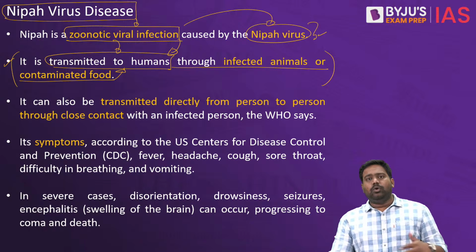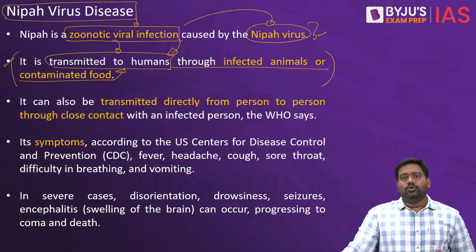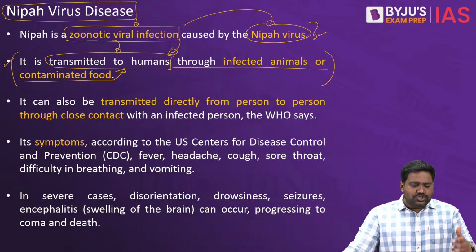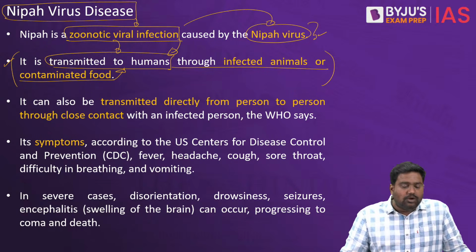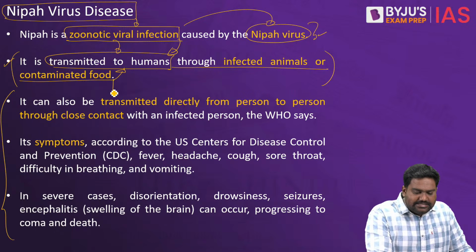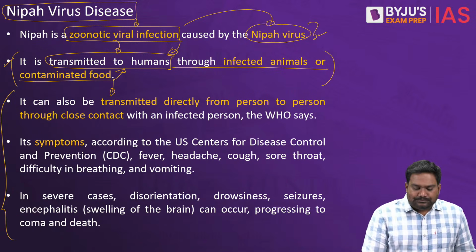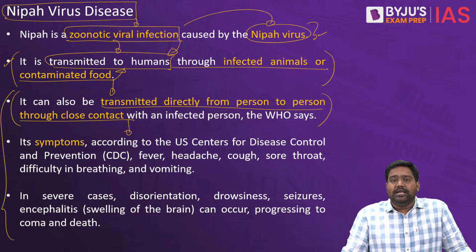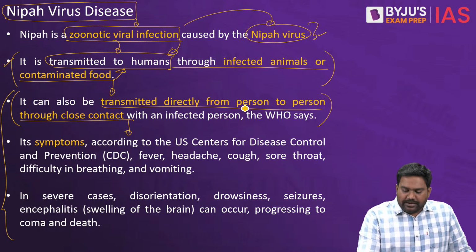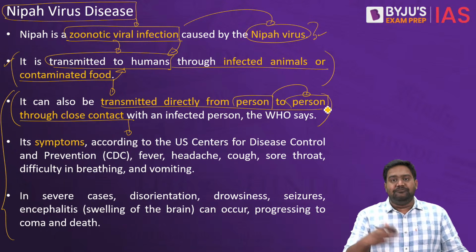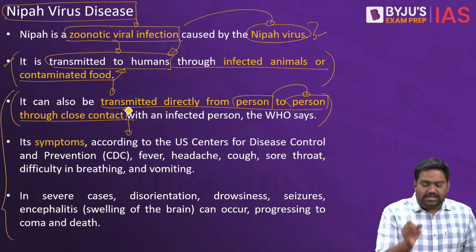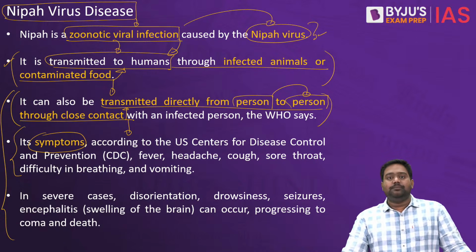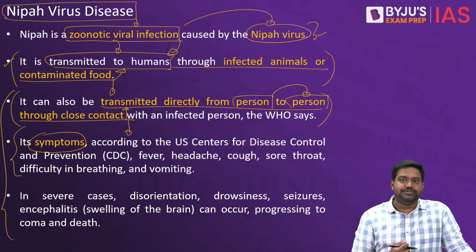So let's figure out what are the symptoms and through what route does Nipah transmit. Are there any reservoir hosts? Based on this, how do we manage and contain the future outbreaks and the current incident in Kerala? How do we tackle these outbreaks? Human-to-human transmission is possible, but fortunately it happens only when there is very close contact. When a person comes in very close contact with an infected person, only then human-to-human transmission is possible. But where exactly is the zoonotic jump happening? That is a question. And what exactly are the symptoms?